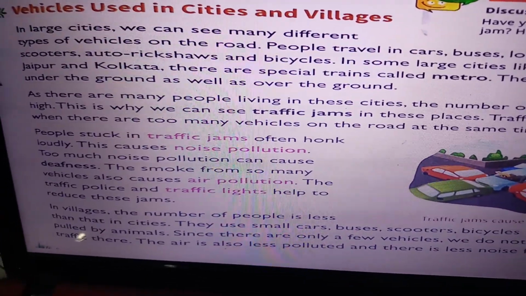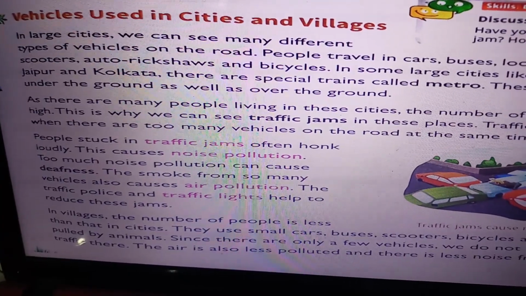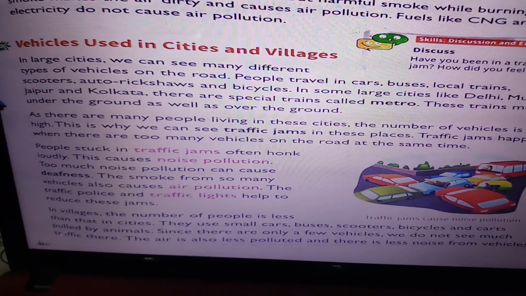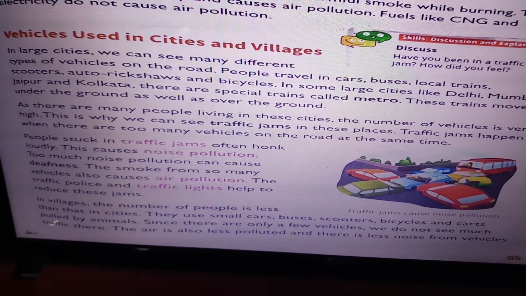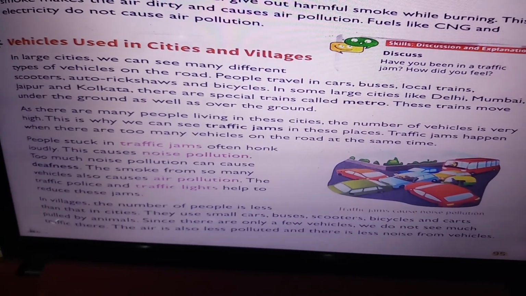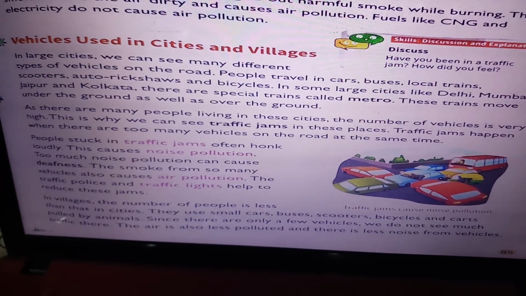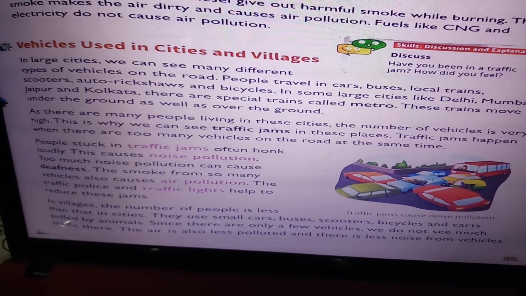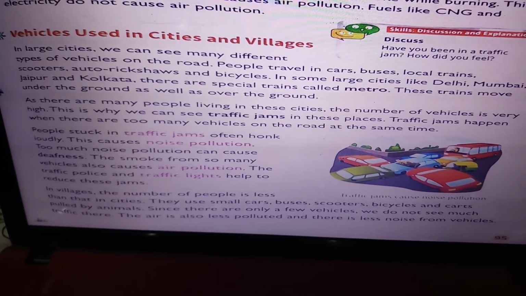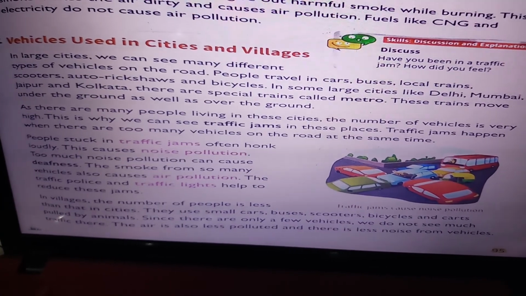Vehicles used in cities and villages. In large cities, we see many different types of vehicles on the road. People travel in cars, buses, local trains, scooters, auto rickshaws and bicycles. In some large cities like Delhi, Mumbai, Jaipur and Kolkata, there are special trains called metro. These trains move under the ground as well as over the ground. As there are many people living in these cities, the number of vehicles is very high. This is why we can see traffic jams in these places.